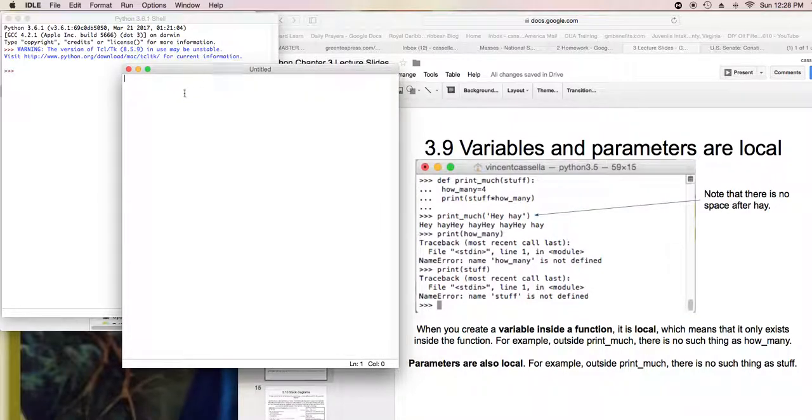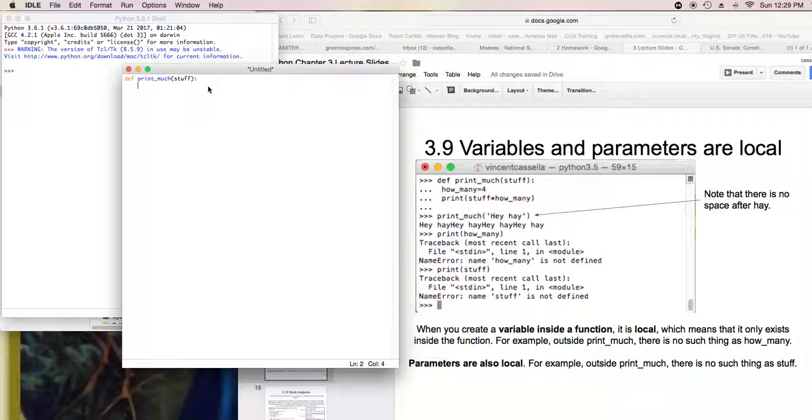In the script, we'll make a definition, and we will make the print much function. That function has one argument, and that argument will be given the variable name stuff, which means that stuff is a parameter of the print much function.